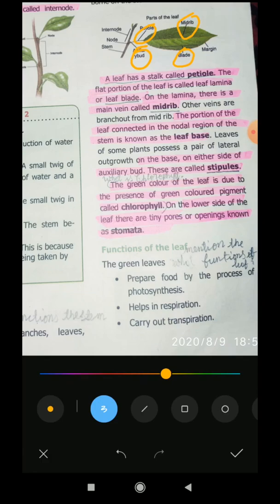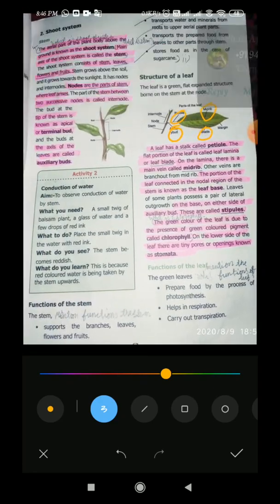Some examples of leaves that are good for your health. Yes or no? Drumstick leaves, spinach. These are good for your health and are edible also. So these are used for eating and are healthy also. Yes or no? Yes.